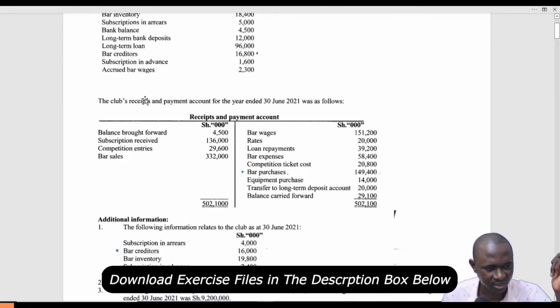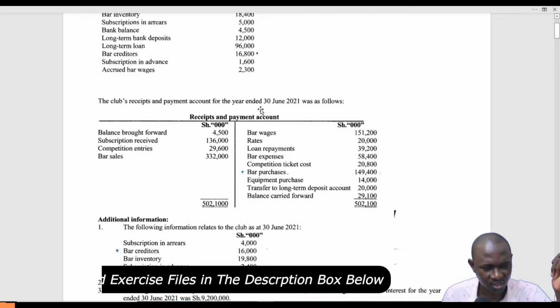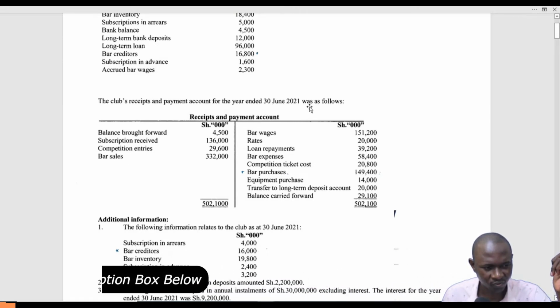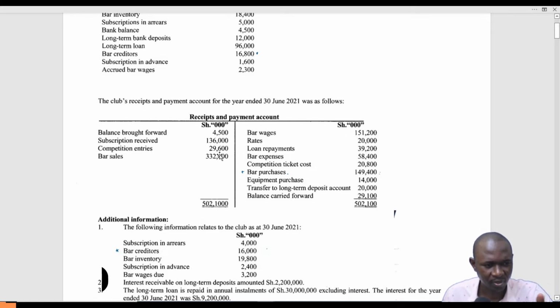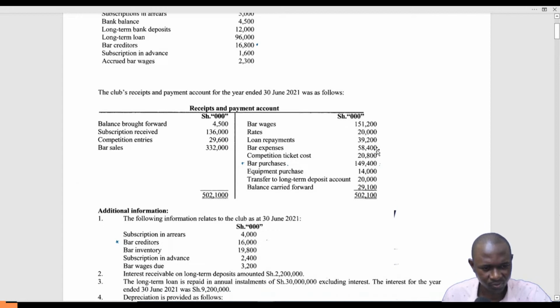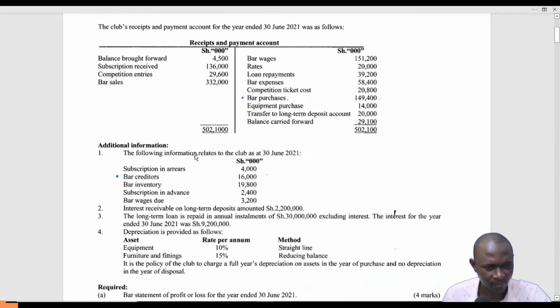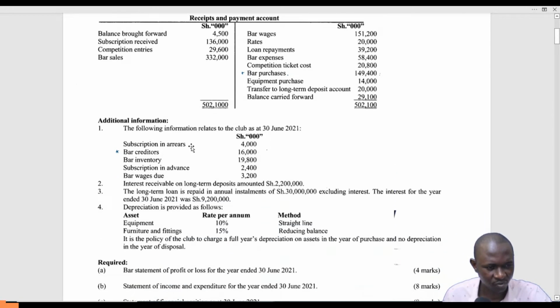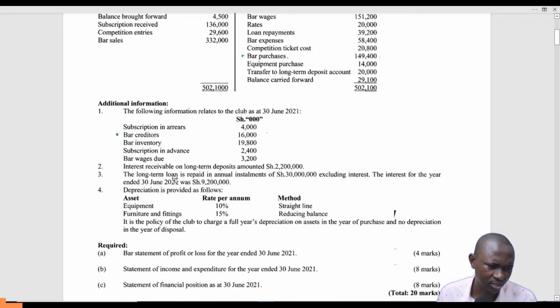Then the club's receipts and payments account for the year ended 30th June 2021 is as follows. Receipts are on the debit side, payments are on the credit side, and they have been listed there. Then we have additional information relating to the club as at 30th June 2021: subscription arrears, bar creditors, bar inventory, subscription in advance, and bar wages due.